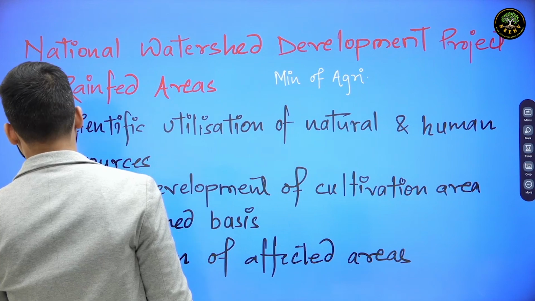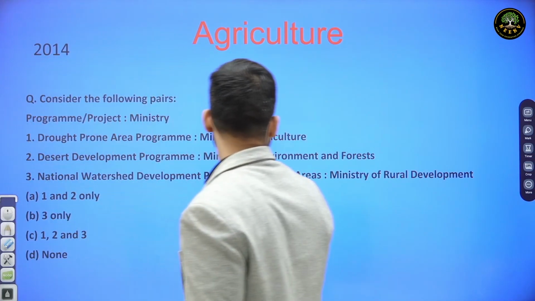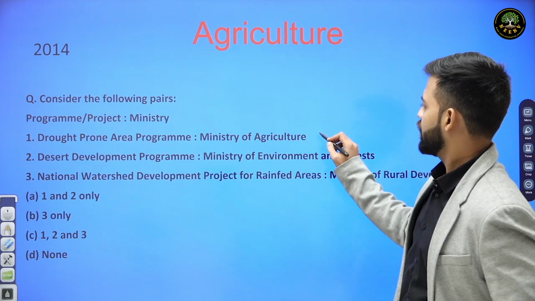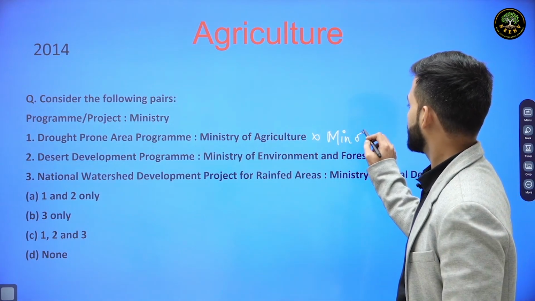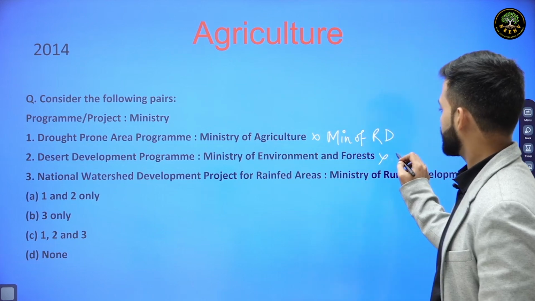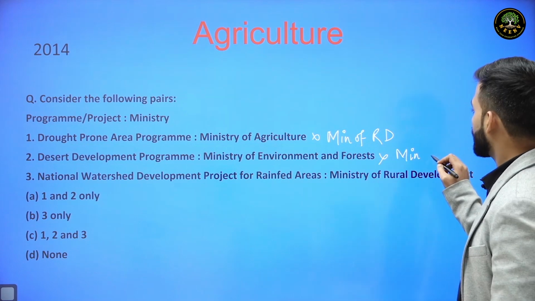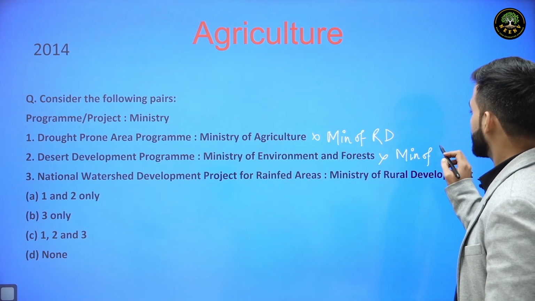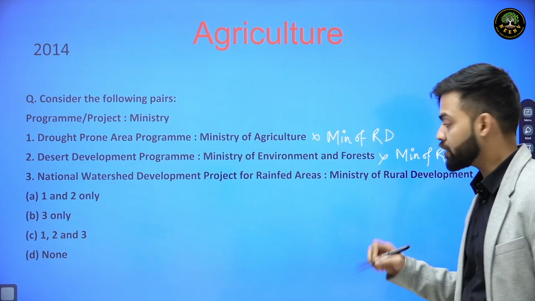So if we see the question again, this option is incorrect because this is Ministry of Rural Development. This is also incorrect because this is also Ministry of Rural Development. Both the Drought Prone Area Program and the Desert Development Program were under the Ministry of Rural Development and Department of Land Resources.